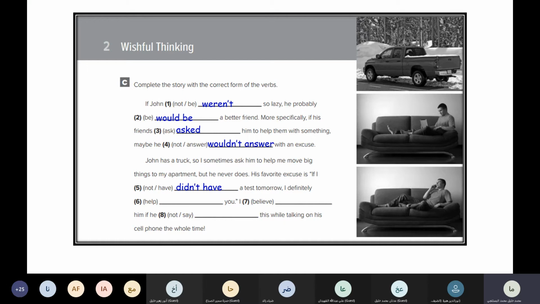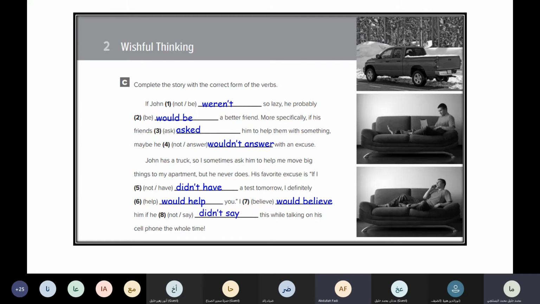Conditional type 2. If I didn't have a test tomorrow, I definitely would help you. Good. I would believe him. Yes. Yes, Abdullah, do number 6.